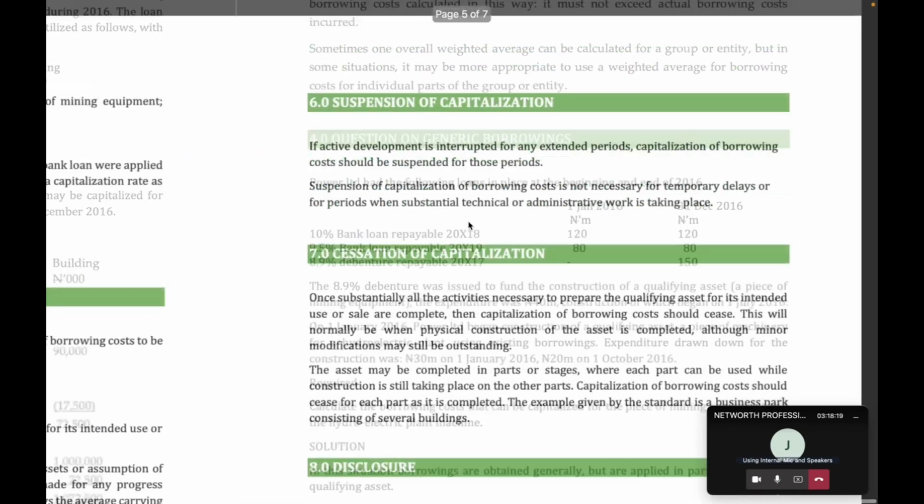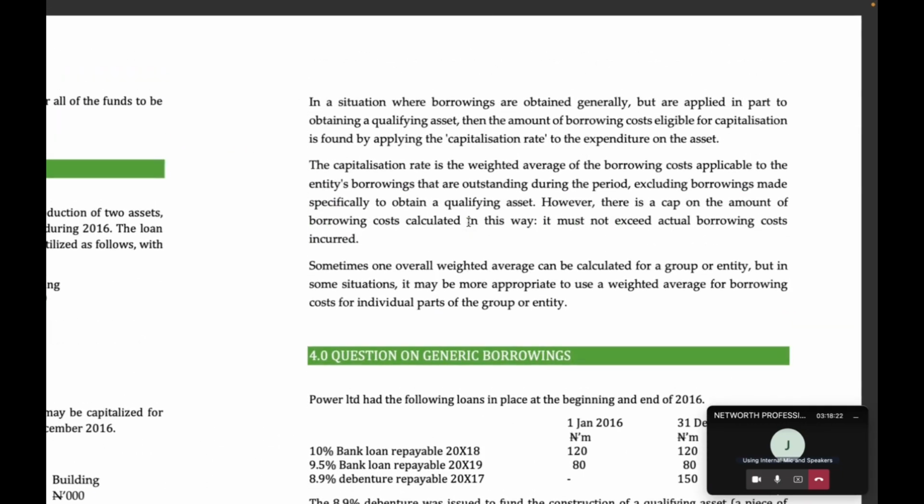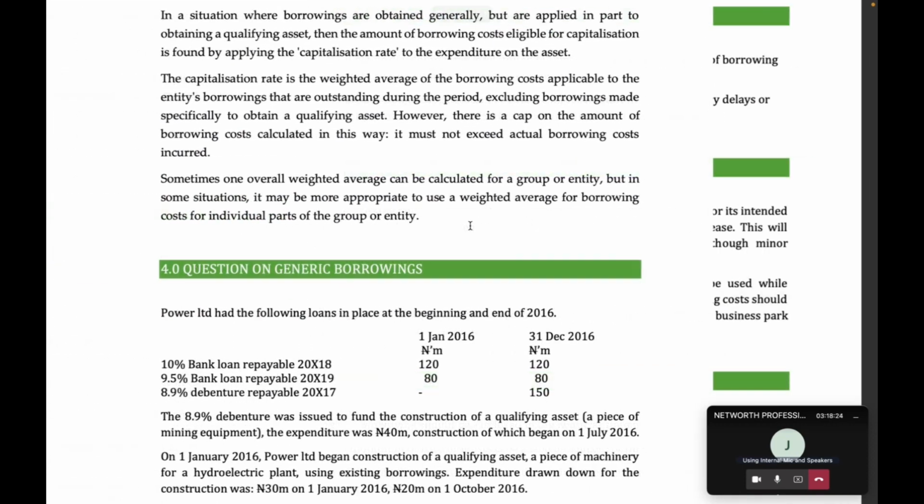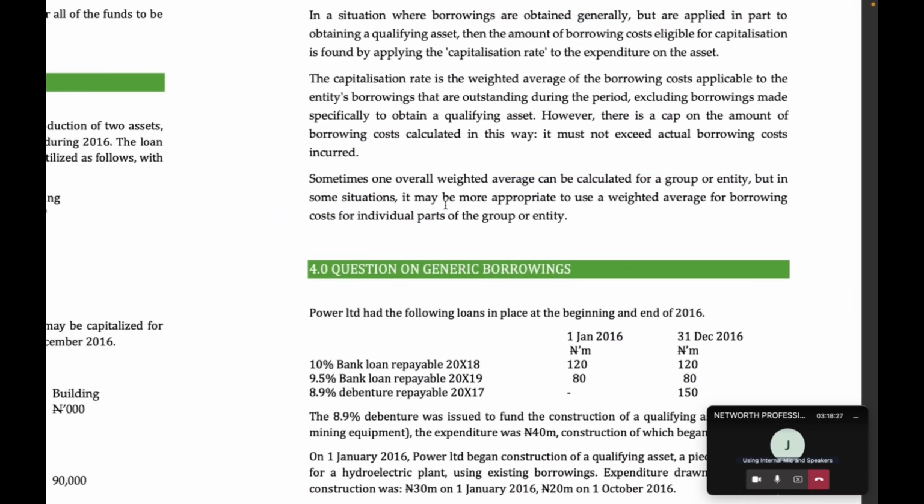So this is what they are saying now. For the remaining 10% and 9.5%, we borrowed 120 and we borrowed 80. So for us to know the interest we will use, we use the weighted average of those two funds. So we did 10% multiplied by 120 over 200, where 200 is 120 plus 80. Whatever we got, we then added 9.5% multiplied by 80 over 200. So that's just like a weighted average.